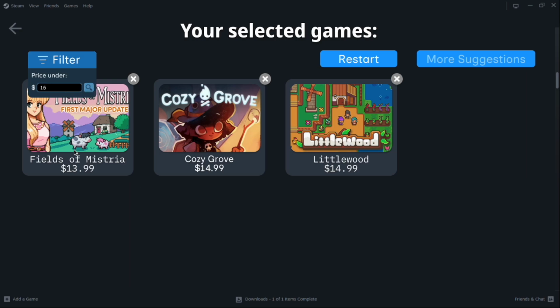As you can see, you can have filter features at the very end to go through the games based on your prices. Of course, if you're not satisfied with this, you can always restart and go to the start of the process.